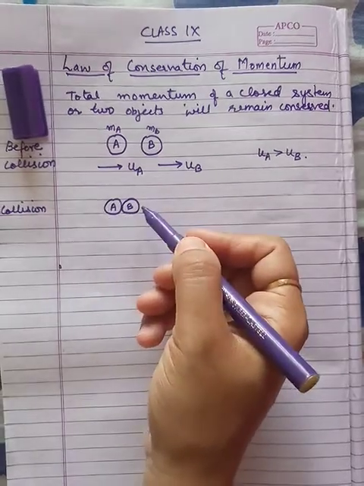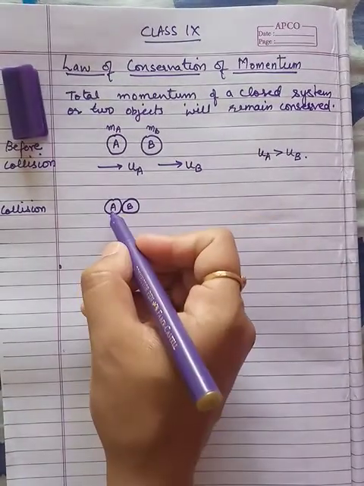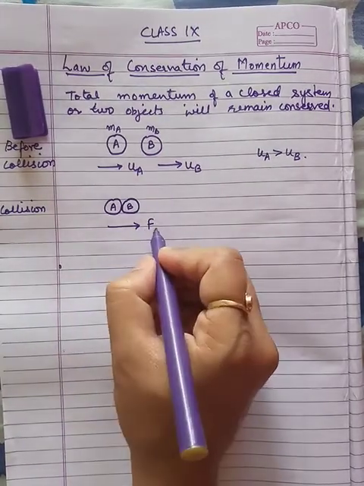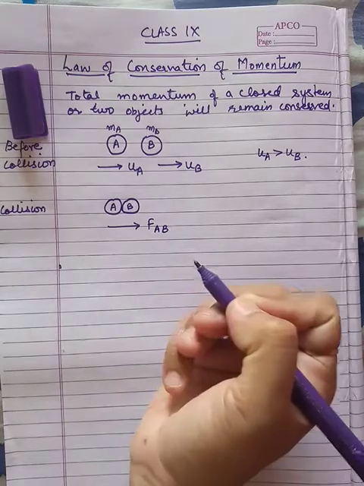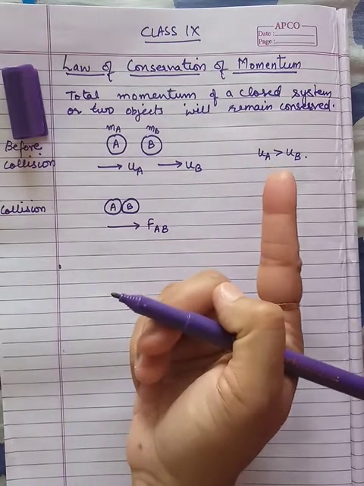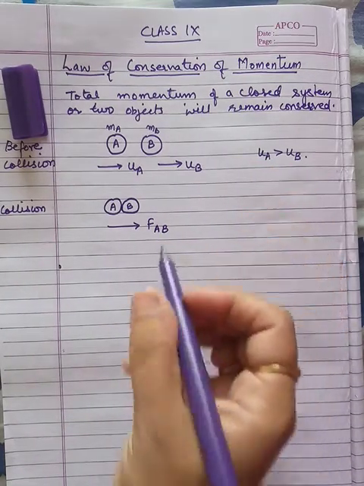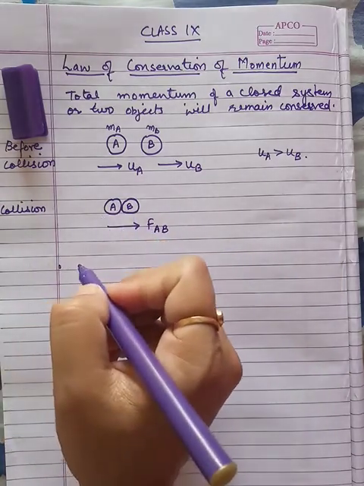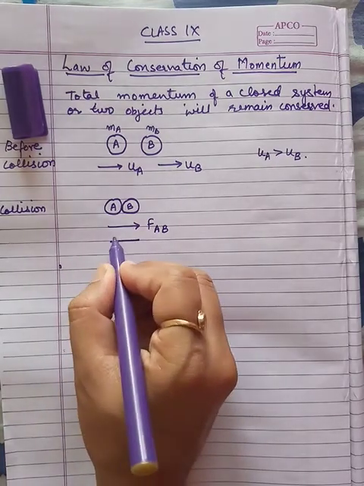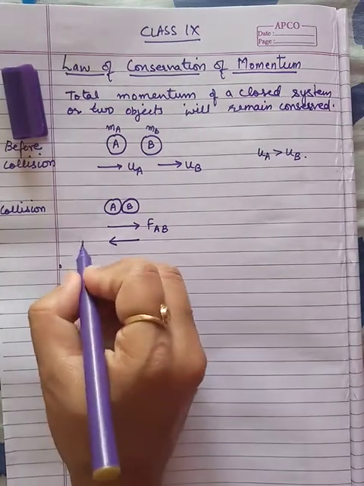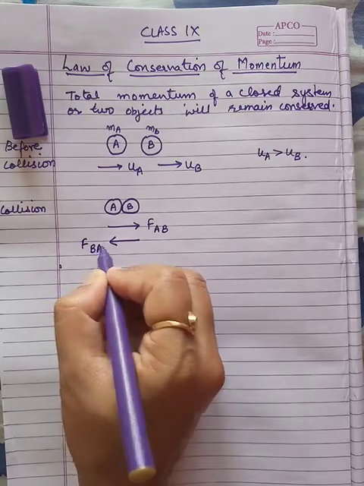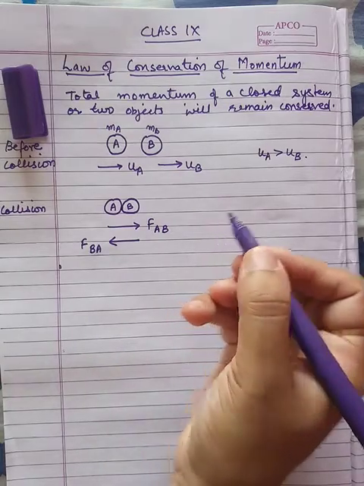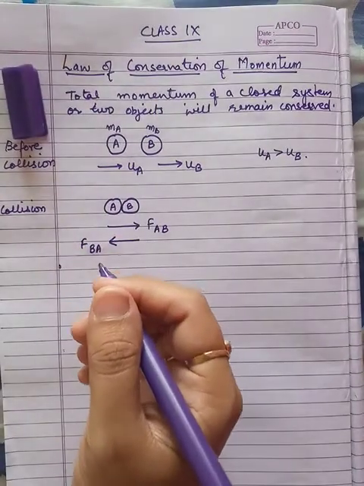When one is touching the other, the force is applied from A to B. The force from A to B is named FAB. But according to the third law of motion, we have studied that an equal and opposite force will also be exerted on the first object. Equal and opposite force, that is FBA, from B to A, opposite direction but equal. So here is the situation of collision.